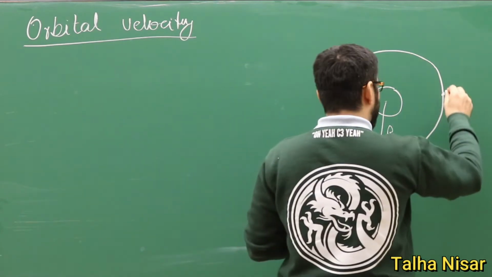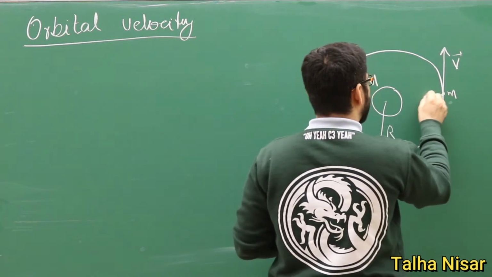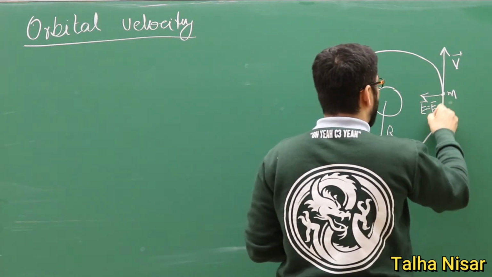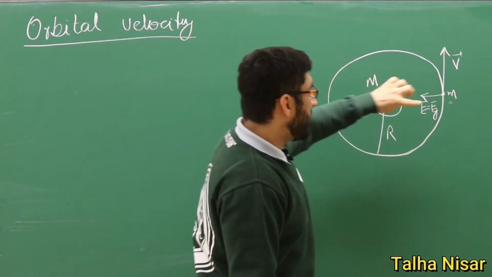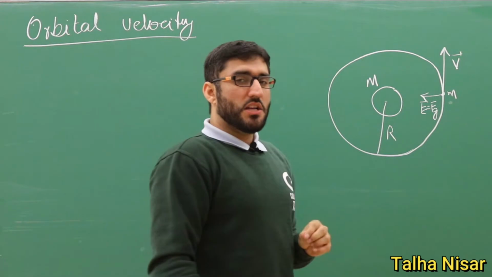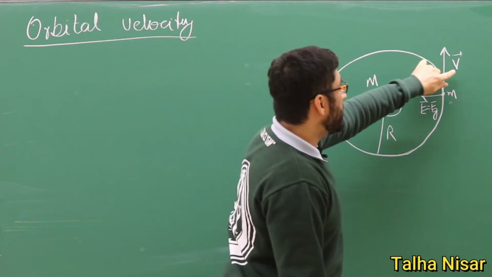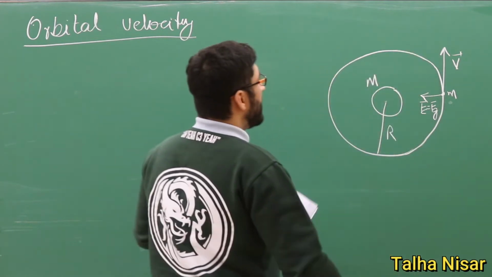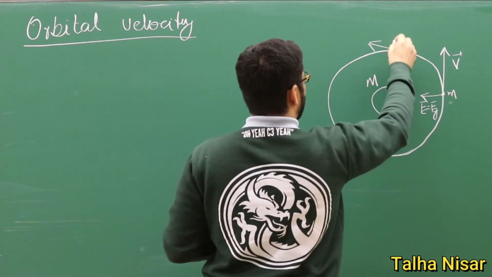So it has some tangential velocity, and there is this centripetal force. In this case it must be equal to the gravitational force. So we have this orbit, with a small object, which can be a satellite, or a natural satellite, which is a moon, for example. It's revolving around the Earth, and we want to know what the orbital velocity should be. Orbital velocity means the tangential velocity. In this case we want to know the magnitude of this velocity, because the direction is constantly changing.